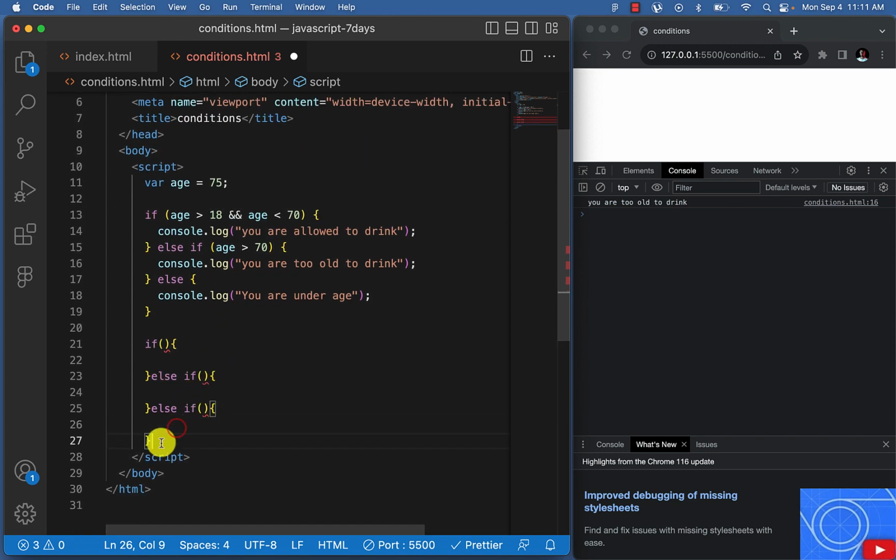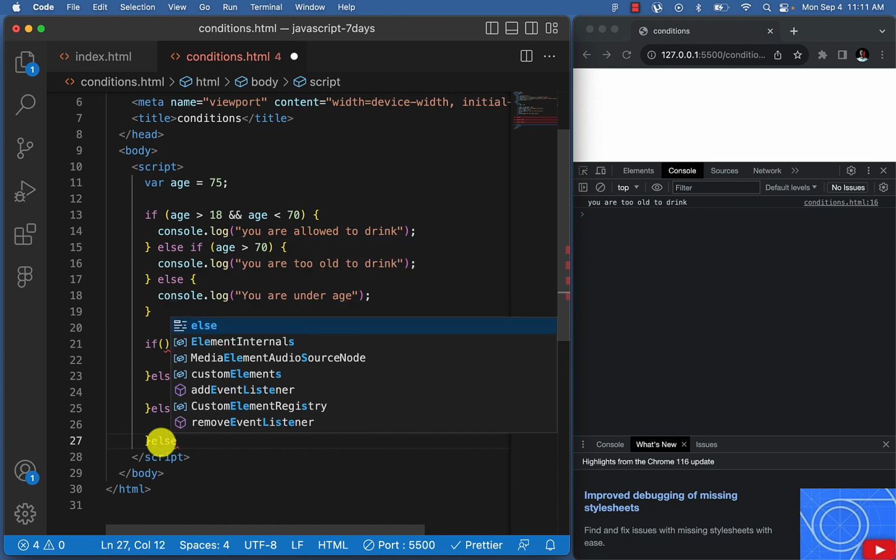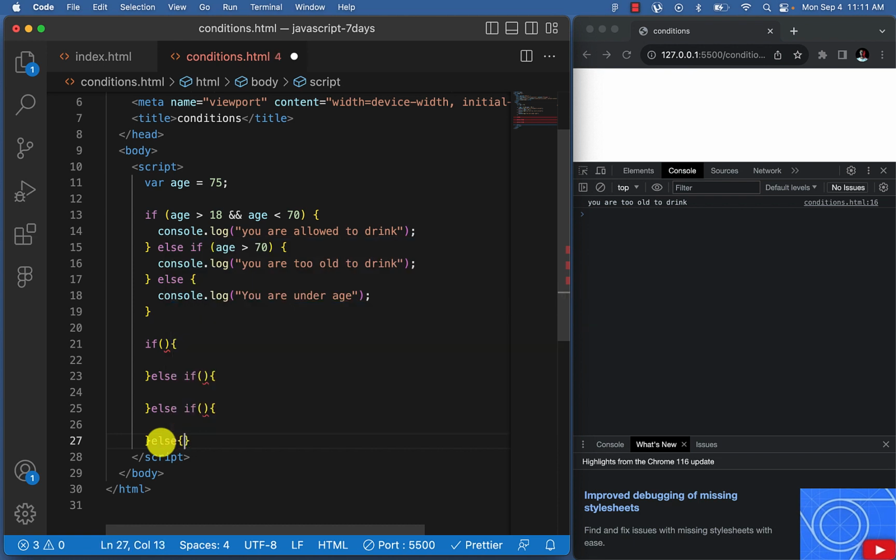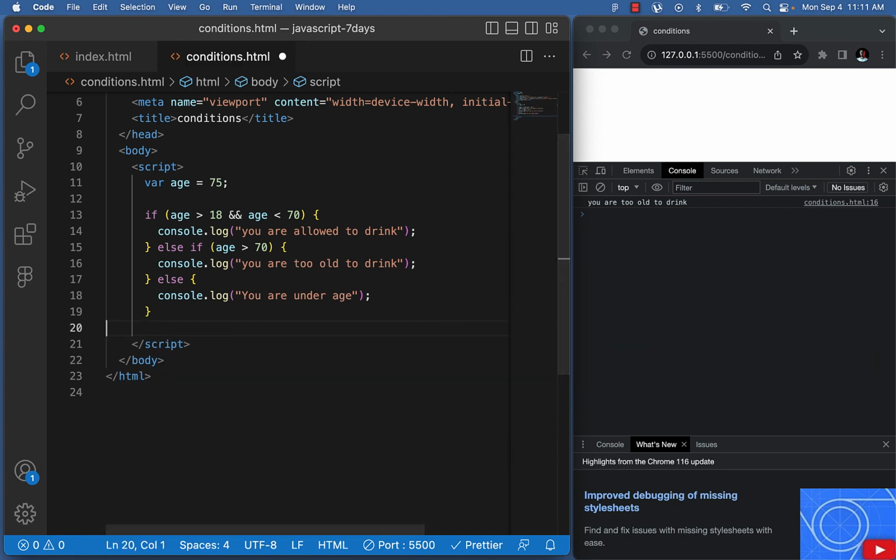So the else if can keep going limitless. Then when everything is not met, when everything is false, we have else. So else is just like the default. So that is how conditional statements actually work. With this, you've learned the if statement, the else if statement, and the else statement.